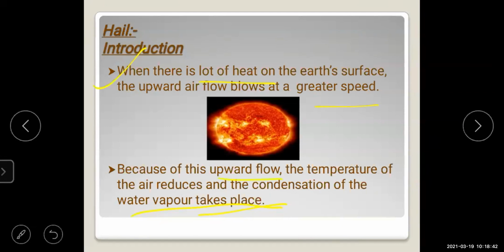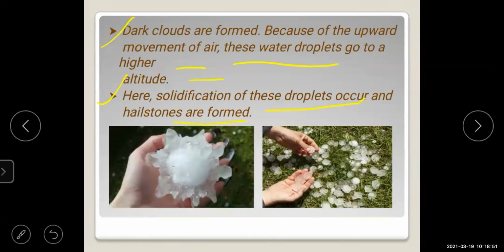As the air goes up, the temperature of the air reduces and the condensation of the water vapor takes place. When the condensation takes place in the form of dark clouds, the water droplets go to the higher altitude. There the hailstones are formed. So point-wise, you will write the answer in 5 to 6 points in this way. Okay.